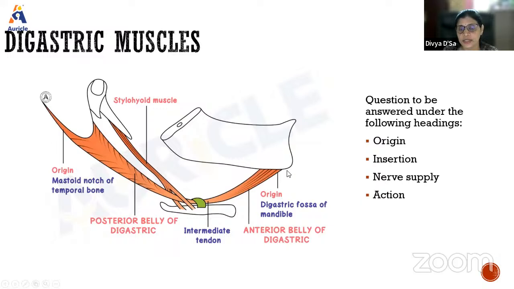The anterior belly originates from the digastric fossa of the mandible, and the posterior belly comes from the mastoid notch of the temporal bone. This is the mastoid process. Both of them fuse to form the intermediate tendon, by which it is hooked to the greater horn of the hyoid bone. So these are the origin and insertion.